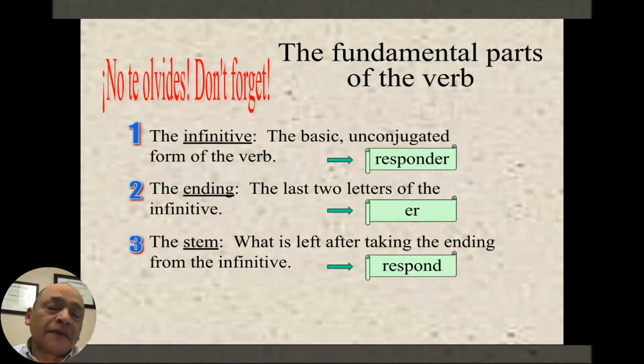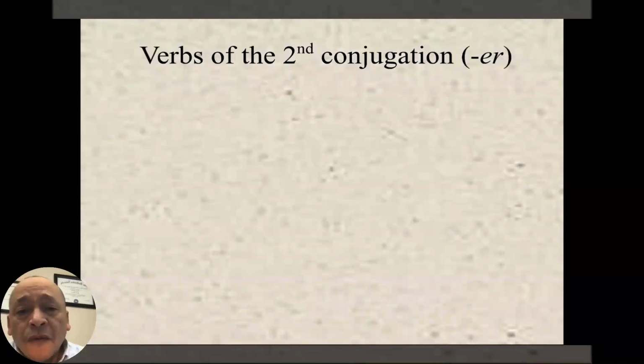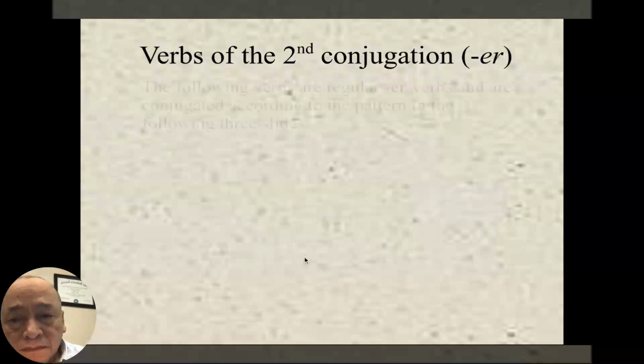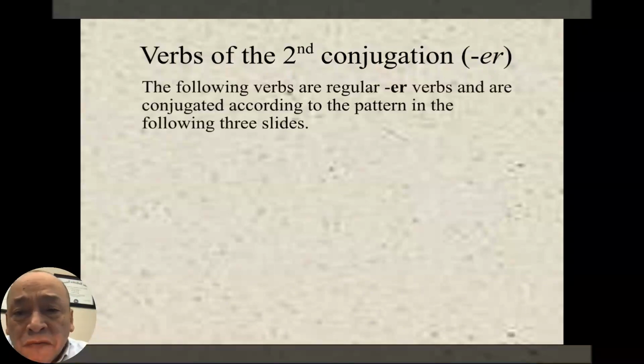So just remember, the infinitive is when the verb is not conjugated. The ending is the last two letters of the verb, and the stem of the verb is what is left after you take the last two letters of the verb. So now, how to conjugate verbs that end in ER, okay? The following verbs are regular ER verbs and are conjugated according to the pattern in the following three slides.